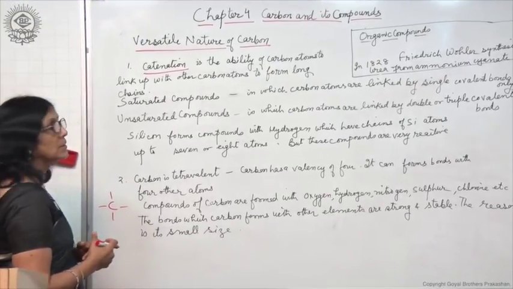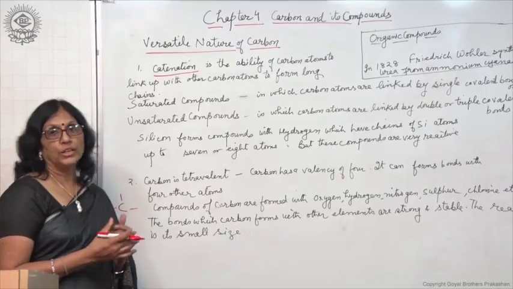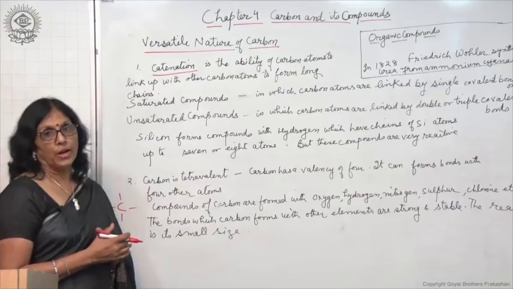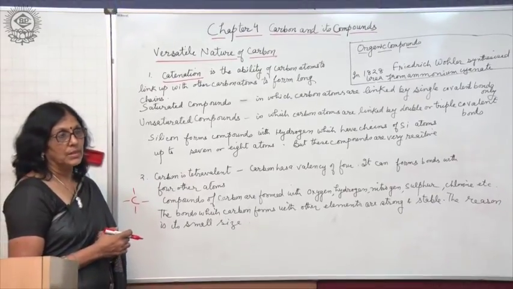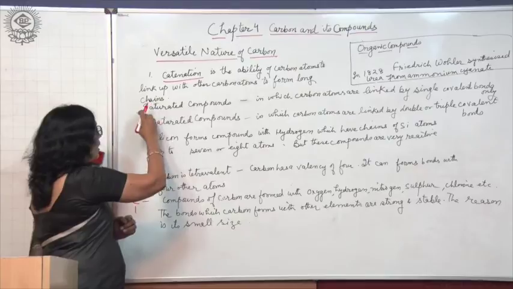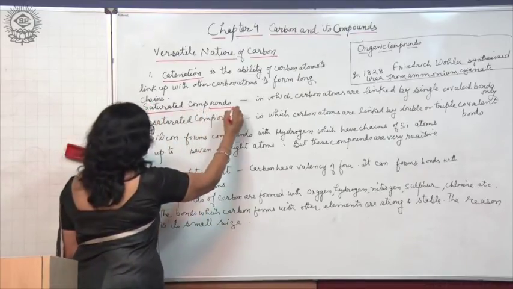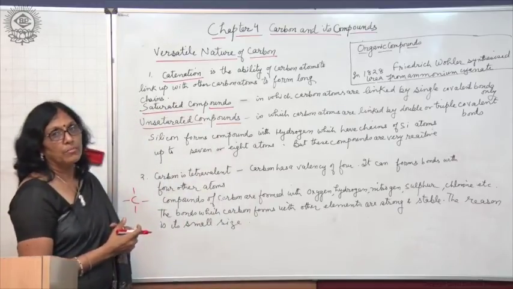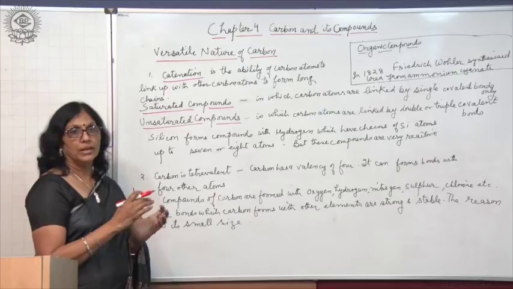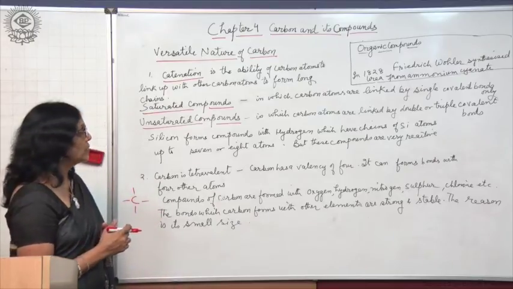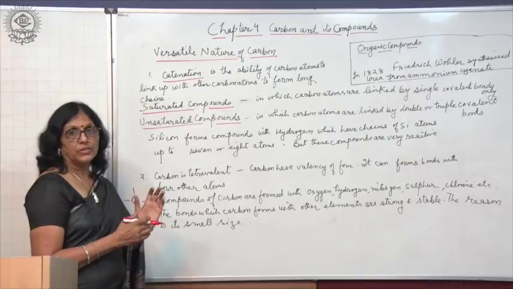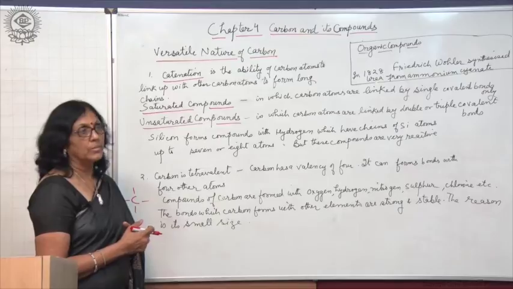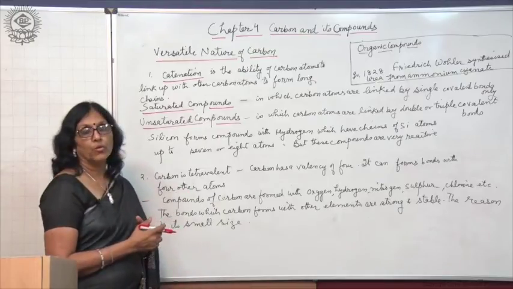This is one of the unique properties of carbon, due to which there are a large number of carbon compounds. Carbon compounds are of two types: saturated compounds and unsaturated compounds. Saturated compounds are those in which carbon atoms are linked to each other by single covalent bonds, and unsaturated compounds are those in which carbon atoms are linked to each other by double or triple covalent bonds.